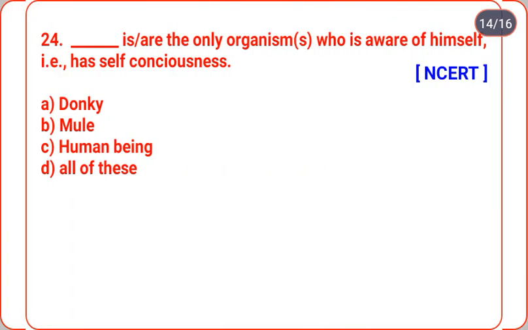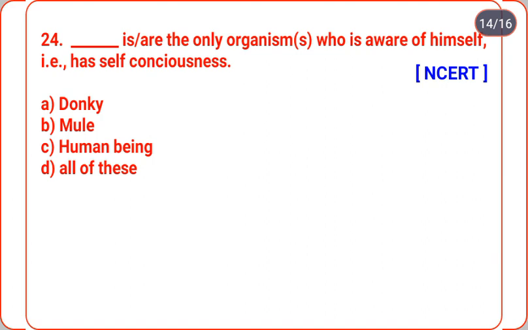Okay, next question number 24. Dash is or are the only organism which is aware of itself, that has self consciousness. Option A donkey, option B mule, option C human being, option D all of these. Very tricky question.